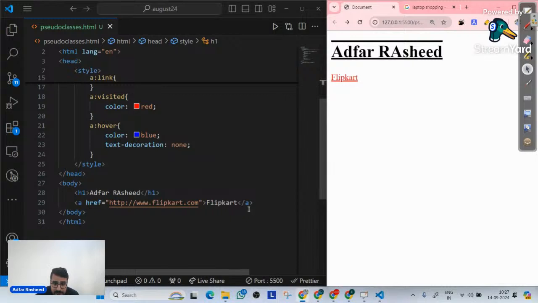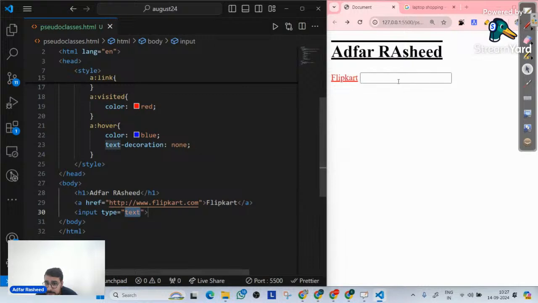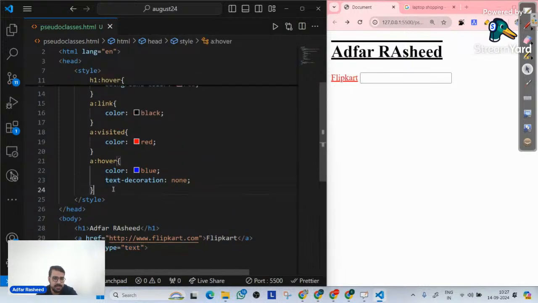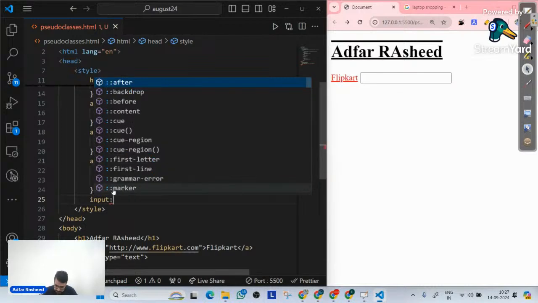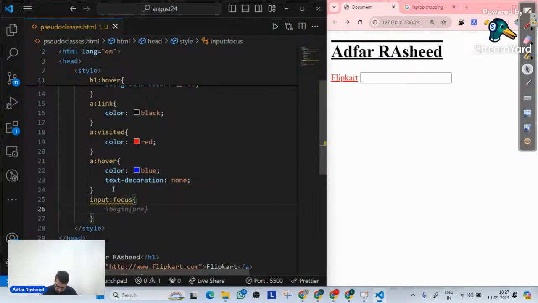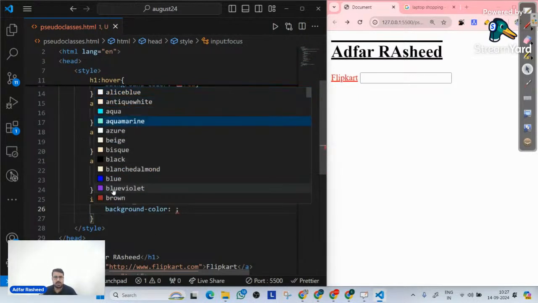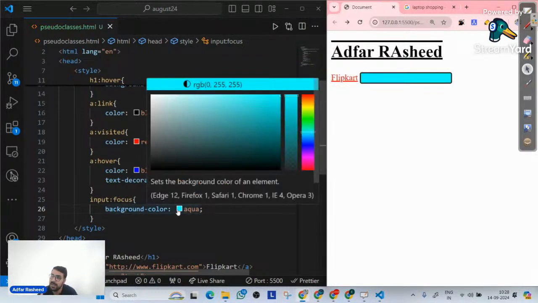Now, in a similar way, if I talk about my input field, we have discussed our input field, type text. With respect to this input field, there are also some pseudo classes. Like, I will say on my input, please go and implement a pseudo class called focus. Now, when I receive focus, at that point of time, please implement background color as, let's suppose, aqua. Now, what does the focus pseudo class on an input field mean? Focus means whenever you enter inside that input field. When my input field receives focus, I am ready to type. So if I simply click in it, you can clearly see this pseudo class gets kicked in.